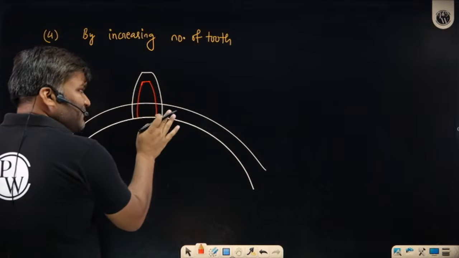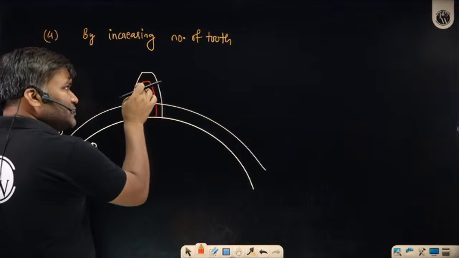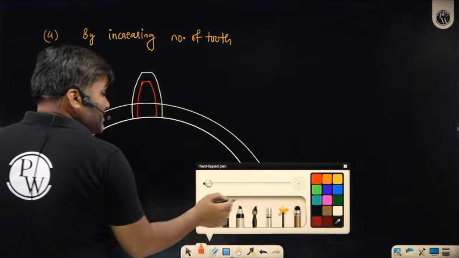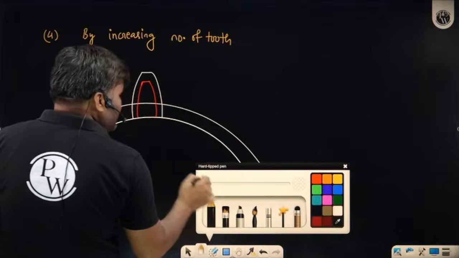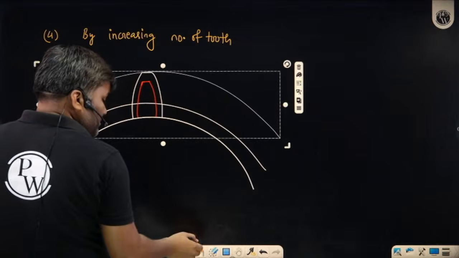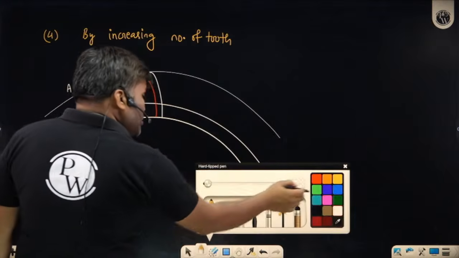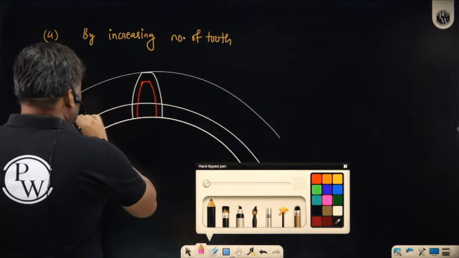I have used the same base circle, so first of all there is no change in pressure angle, and the height of the tooth has automatically reduced. So earlier this was my addendum circle, now automatically your new addendum circle is a little smaller.